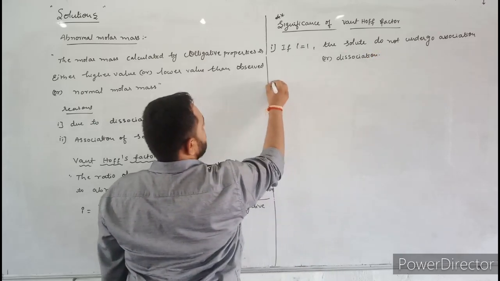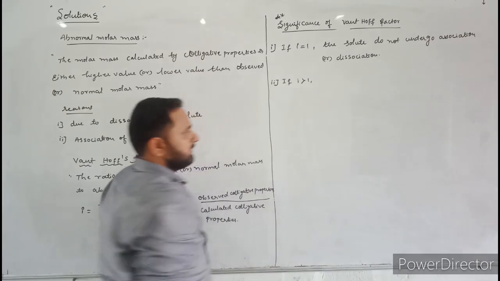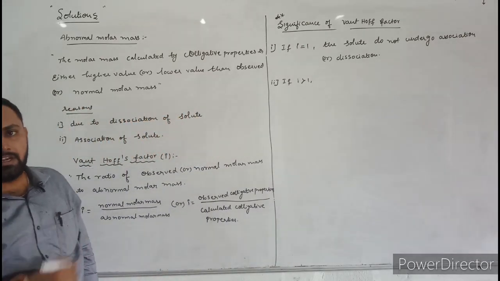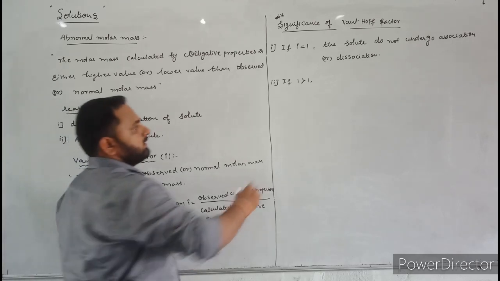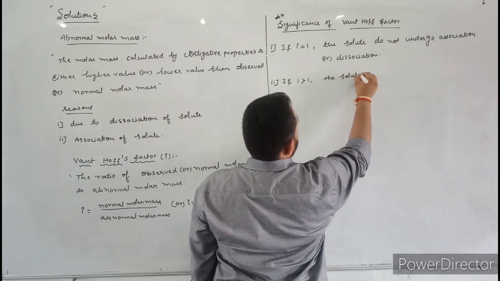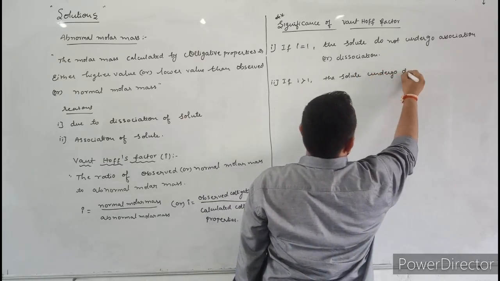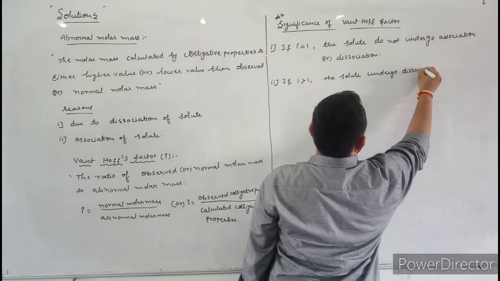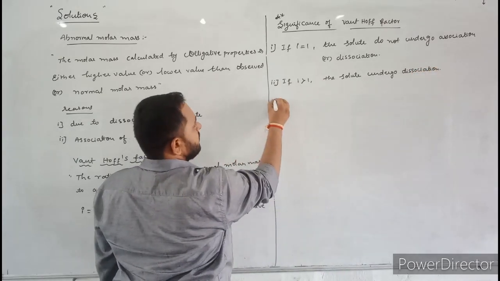Next, the second condition. If i value is greater than 1, then it indicates that the solute undergoes dissociation. Next, the third one.